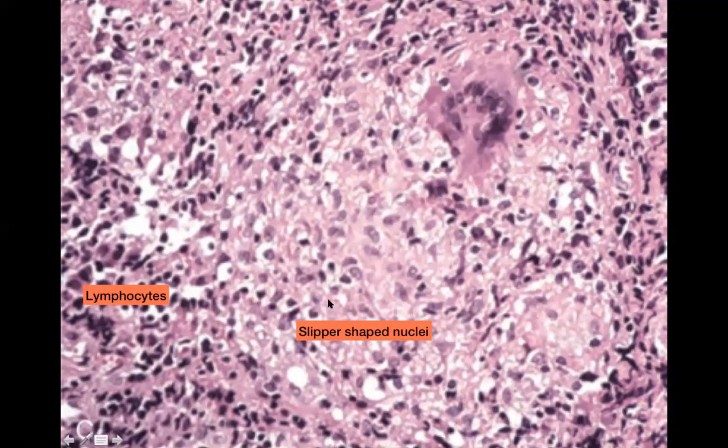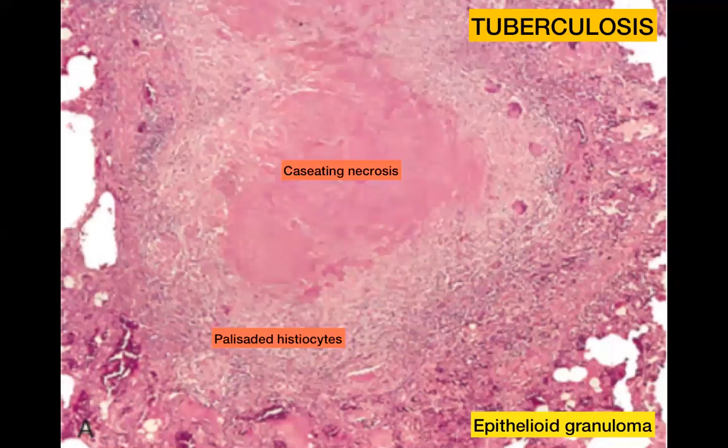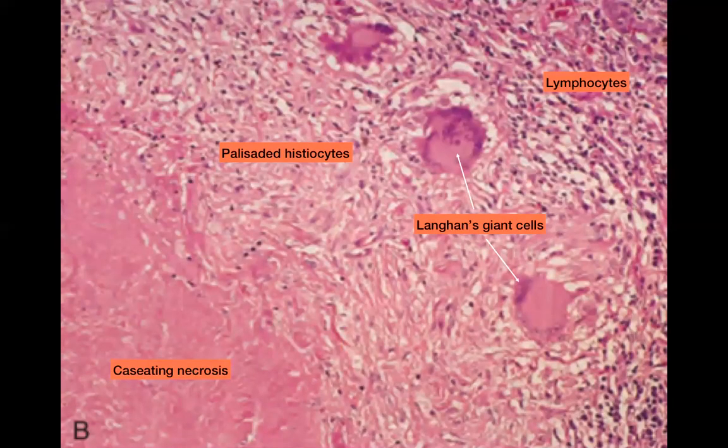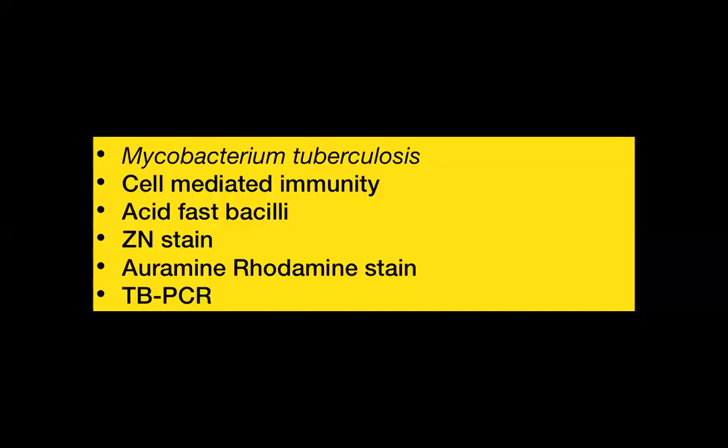This is yet another image where you can now start to see the histiocytes clearly, and you can see that they have slipper-shaped nuclei. And you can also see the lymphocytes which are located towards the periphery. So what are all the things that we looked at? We looked at epithelioid granuloma, which is composed of histiocytes, caseating necrosis in the middle, Langerhans giant cells, and lymphocytes. This is a disease which is caused by Mycobacterium tuberculosis. Cell-mediated immunity is important for the formation of these granulomas.